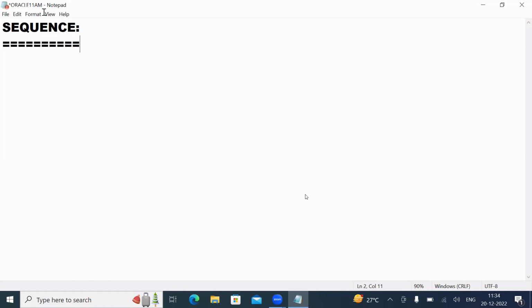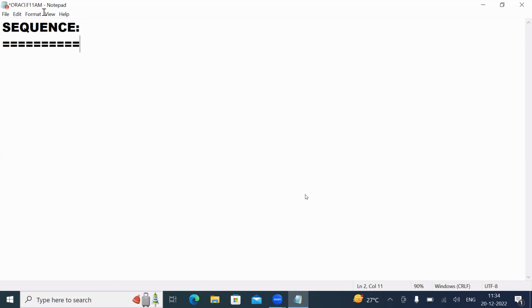So without user interaction, without user interference, how does the system automatically generate sequence numbers? There is one facility we call a sequence.